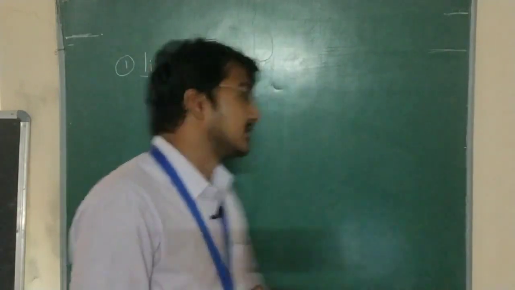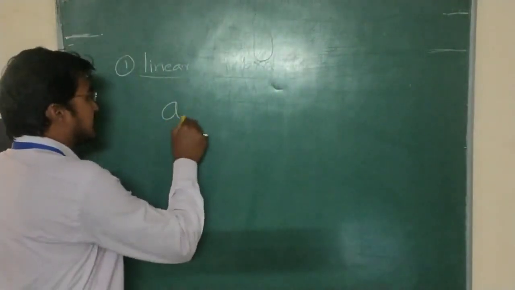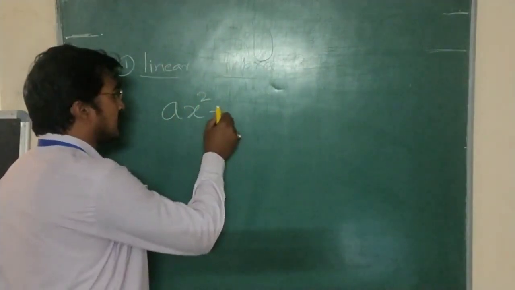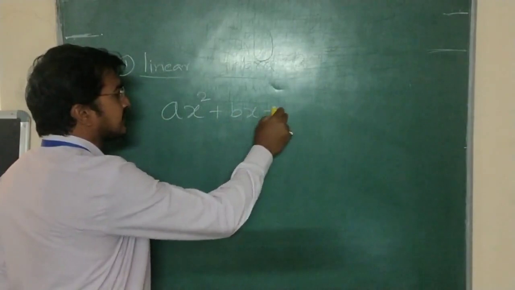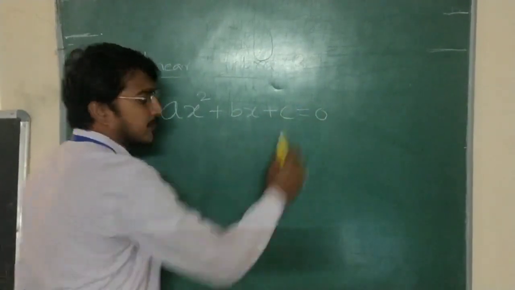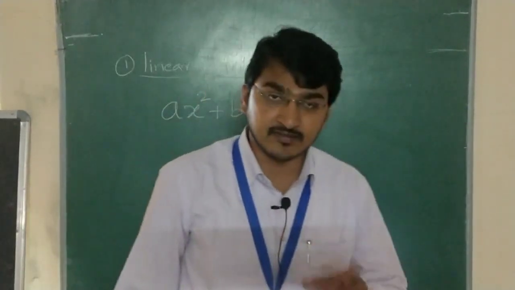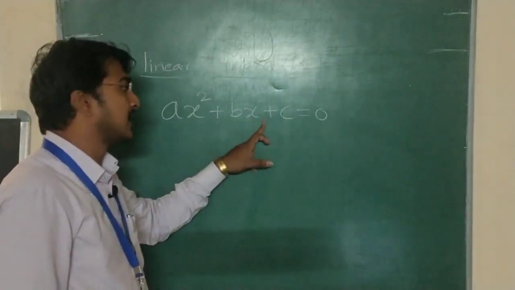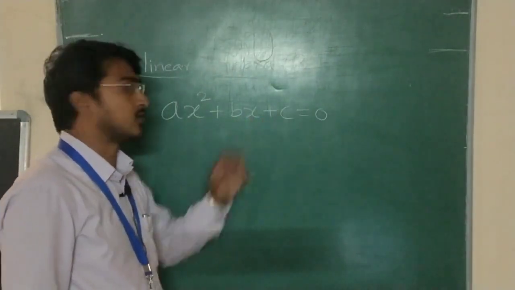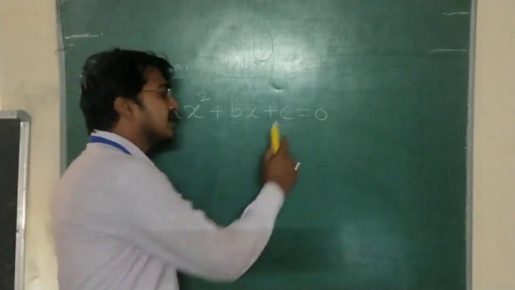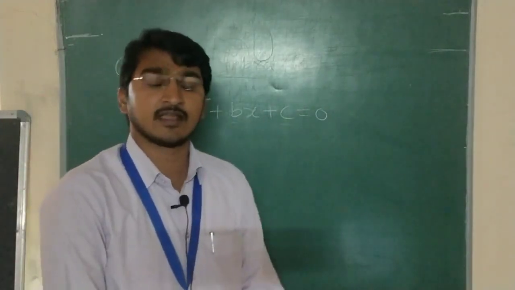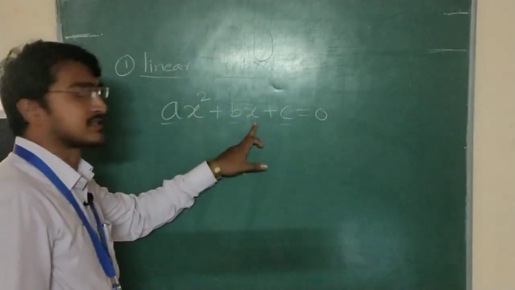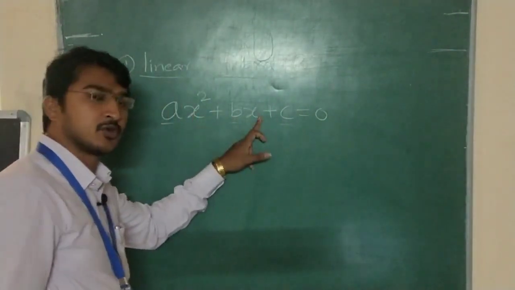For example, the general form of an algebraic equation: ax square plus bx plus c is equal to 0. Here a, b, c are constants, and x is the variable, so we can substitute or change its values.